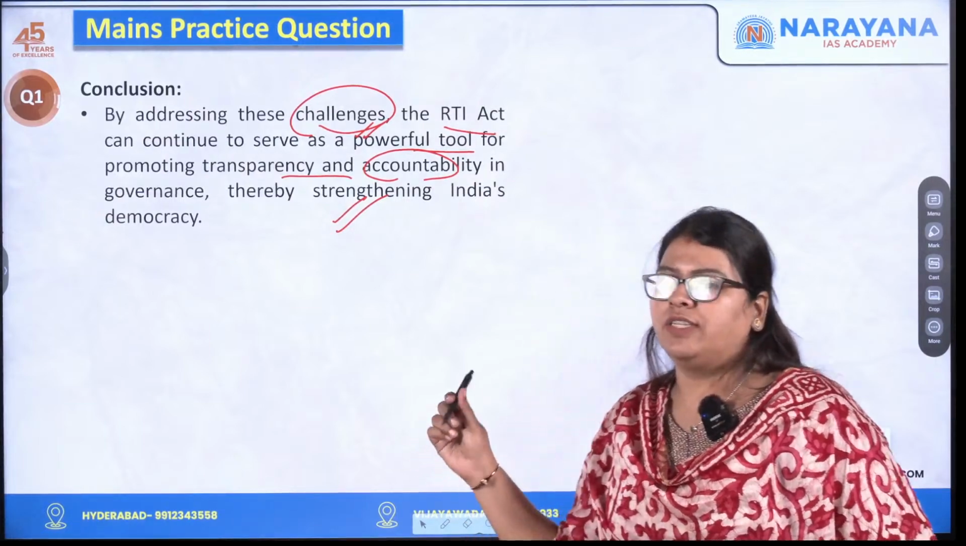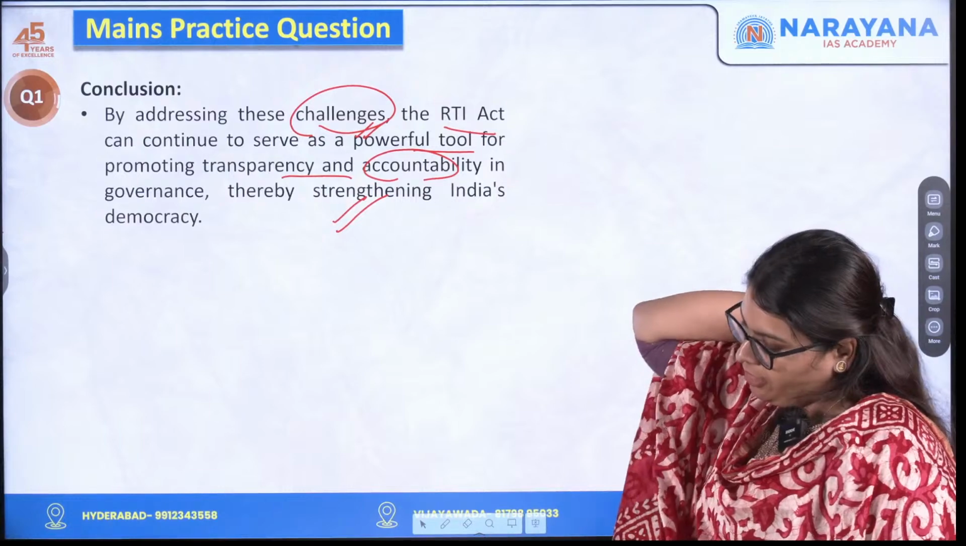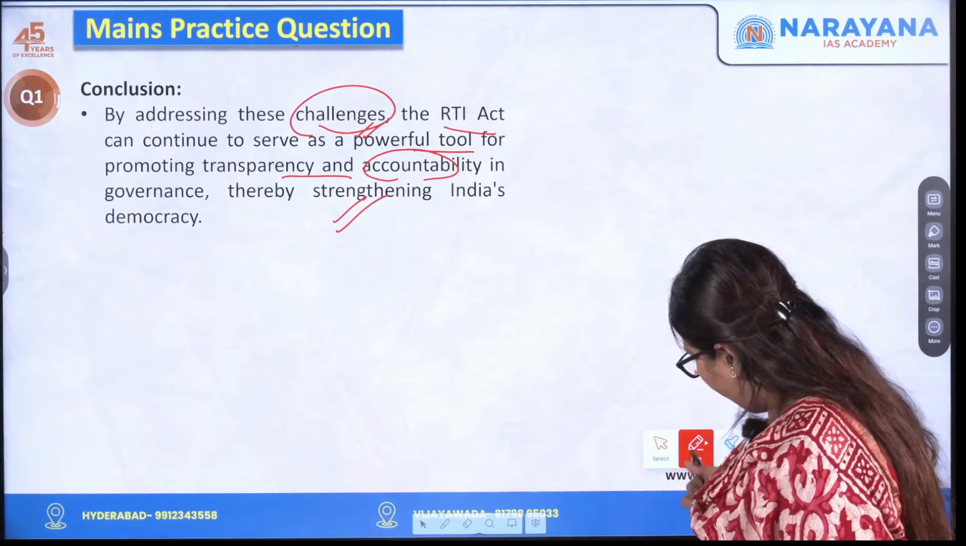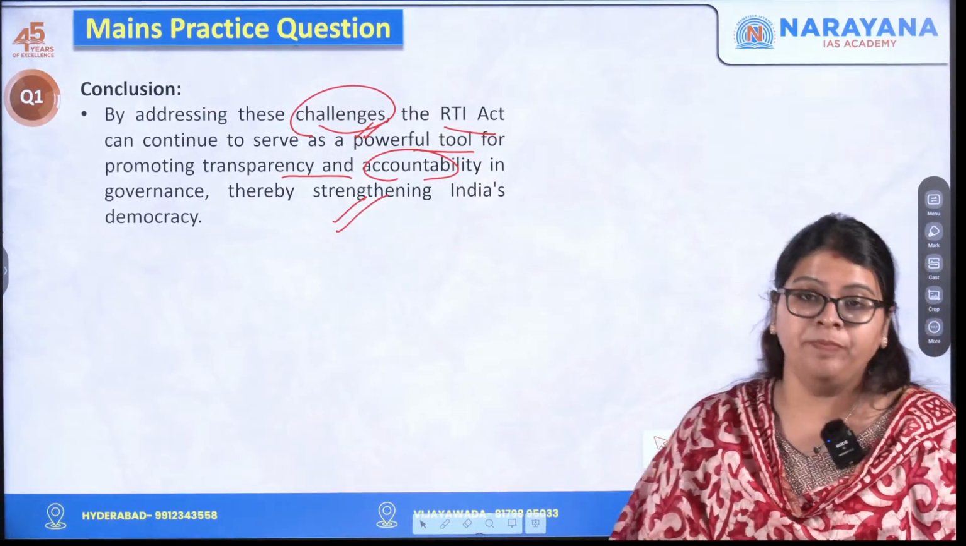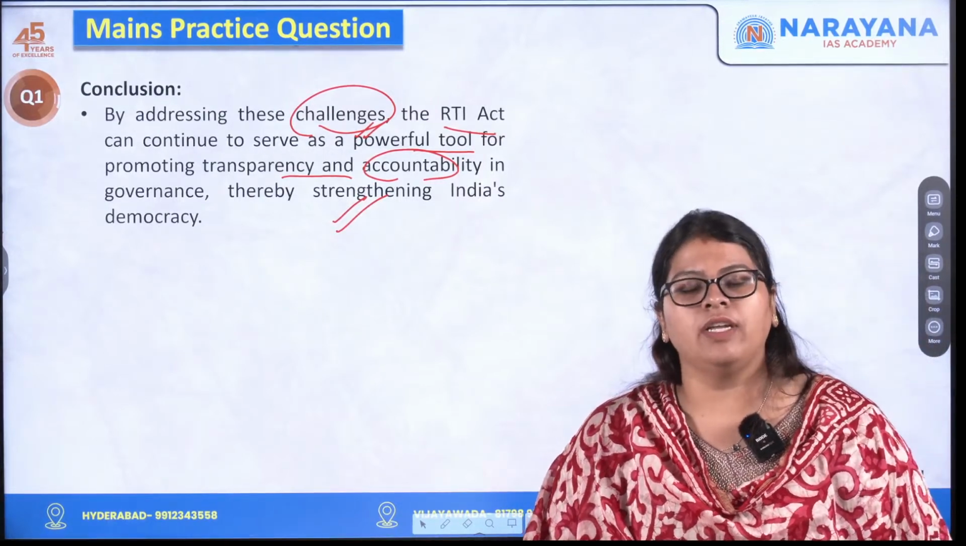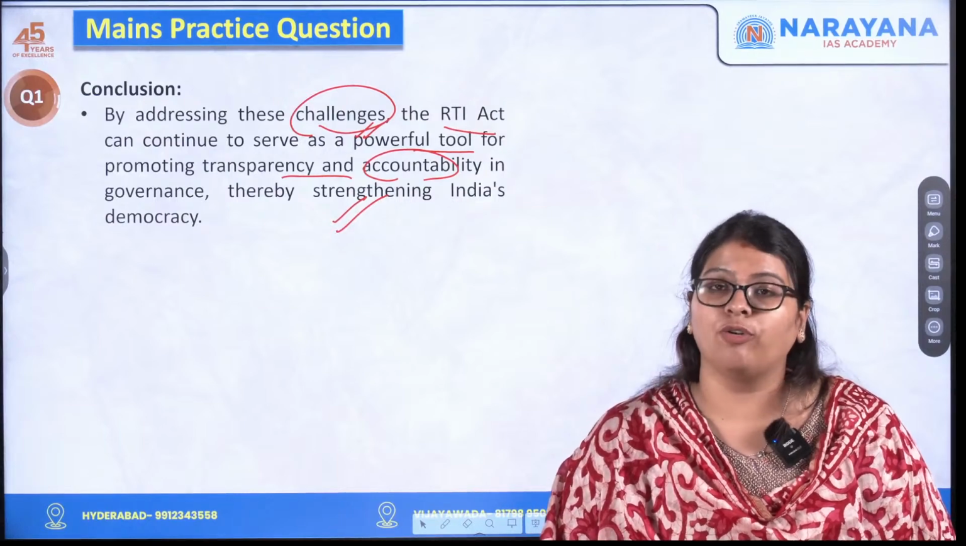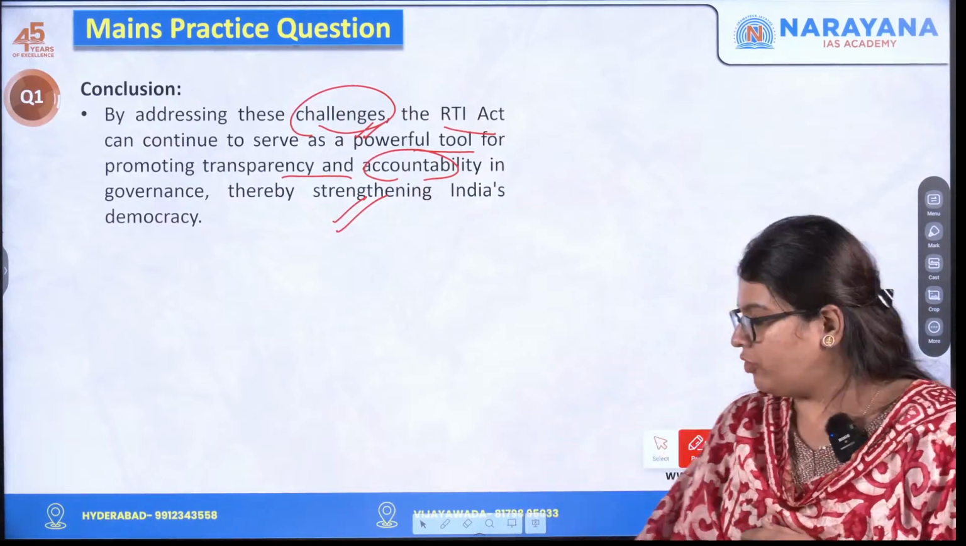Okay, so this is what the discussion of today is all about. So we've come to the conclusion of our daily news analysis session. I hope all of you enjoyed learning thoroughly and comprehensively the 3 most important topics that have appeared in the paper today.